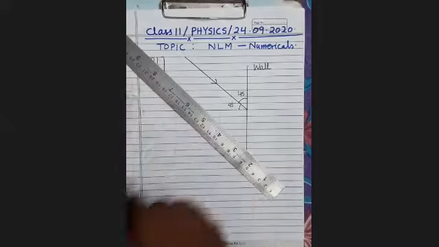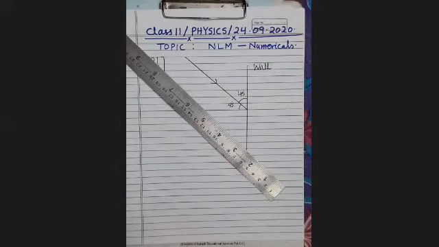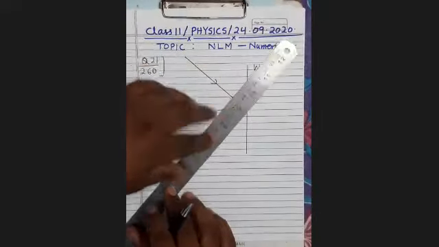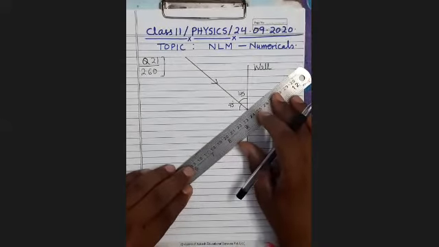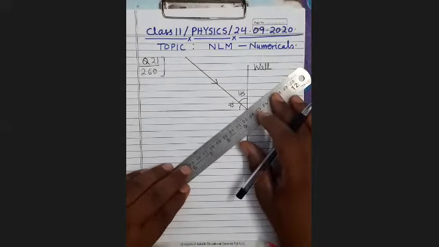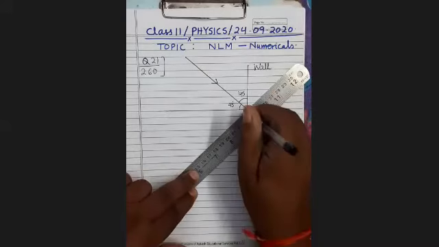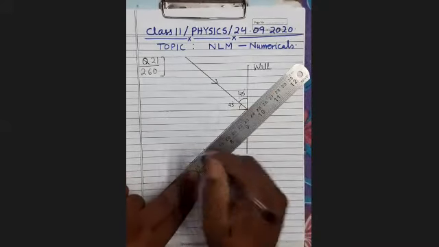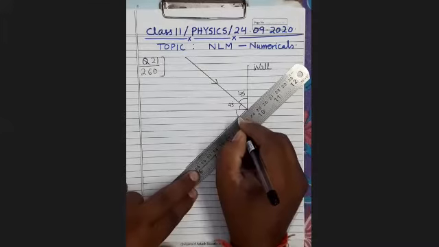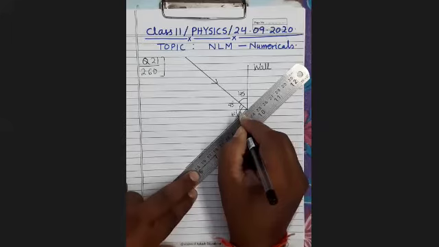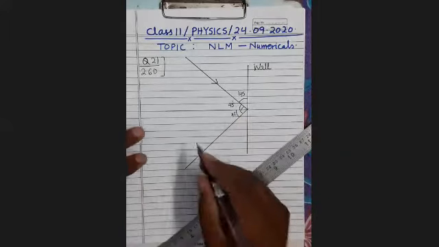According to the laws of reflection, the angle of reflection will also be 45, so it will go normal to the incidence direction.